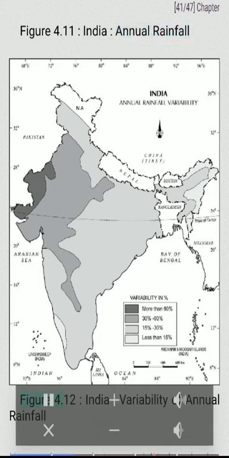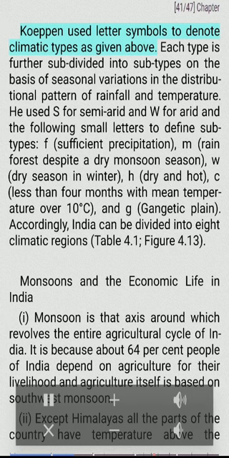Figure 4.11. India. Annual rainfall. Figure 4.12. India. Variability of annual rainfall. Köppen used letter symbols to denote climatic types as given above. Each type is further subdivided into subtypes on the basis of seasonal variations in the distributional pattern of rainfall and temperature. He used S for semi-arid and W for arid and the following small letters to define subtypes.